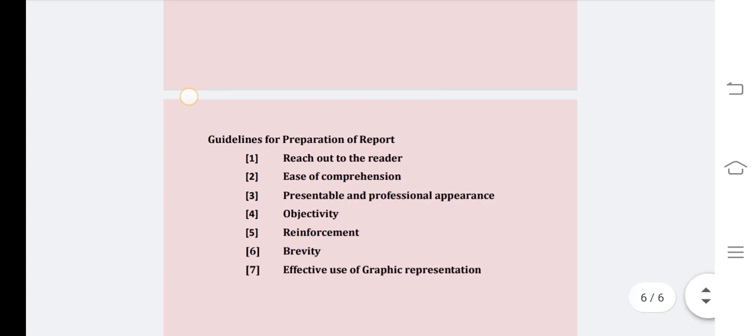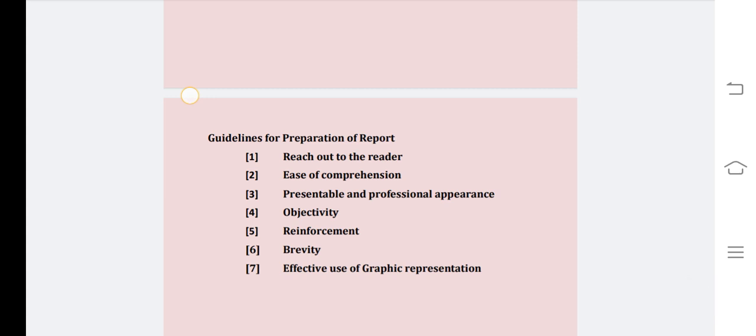The guidelines are as follows. Reach out to the reader. The report should reach out to the target audience. This can be done by taking into account the client's technical sophistication, interest in the project, and the circumstances or the manner in which they are going to read and use it. It should be easy to comprehend. The report should be easy to follow. Clarity, briefness, and logical structuring of the presented material increase the ability to comprehend the report. A well-structured report will be highly logical in nature and organization.